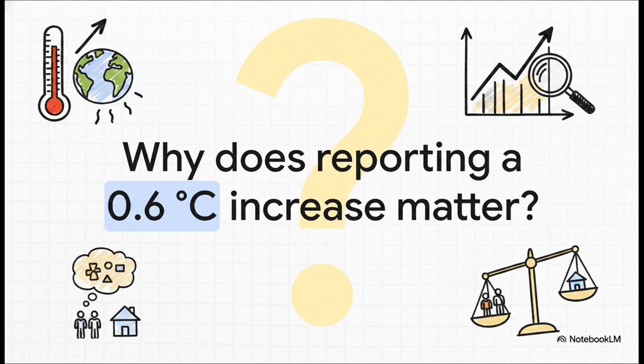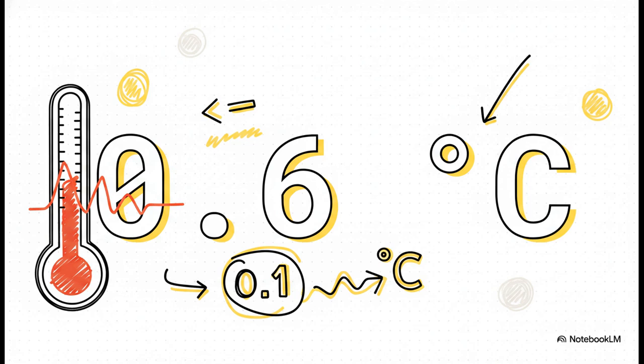Why does reporting 0.6 degrees Celsius increase in global average temperature over the last century matter so much? Well, this measurement carries a critical degree of certainty, and it directly influences decisions that affect lives all across the globe. What's really fascinating here is that when scientists report this number, 0.6 degrees Celsius, they don't mean a perfectly exact 0.600. What they actually mean is 0.6 plus or minus 0.1 degrees Celsius.